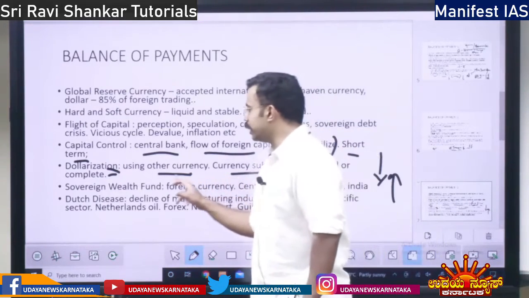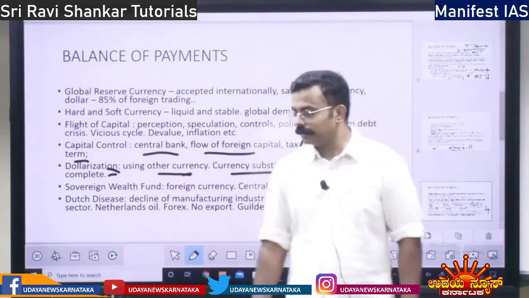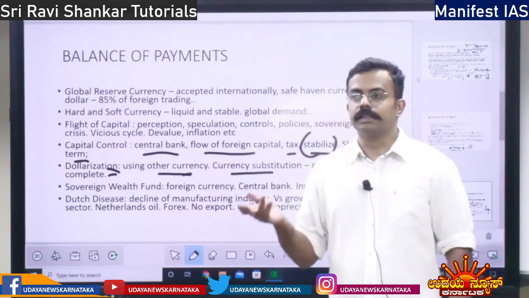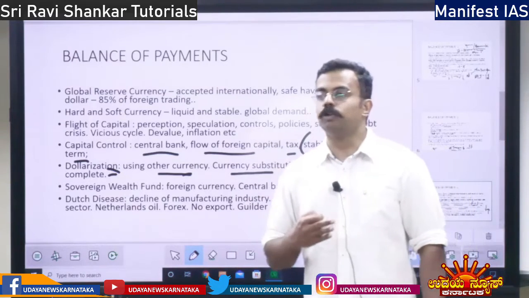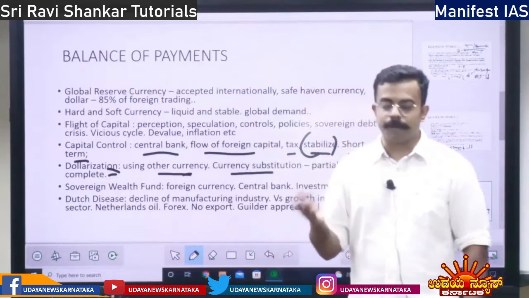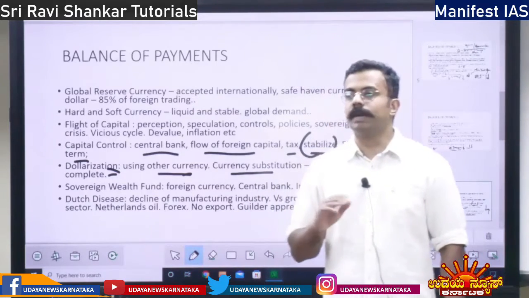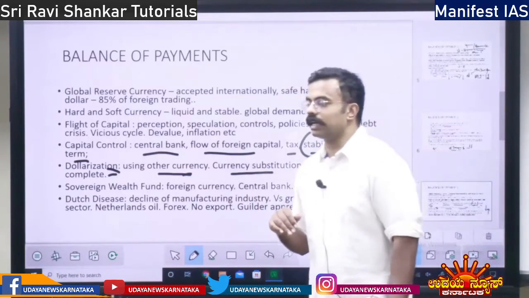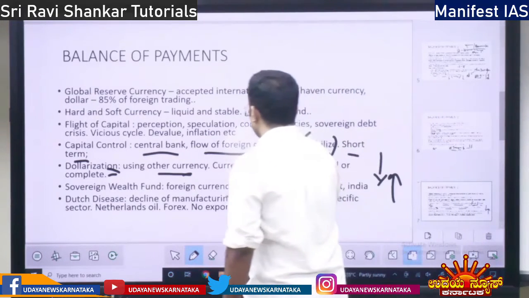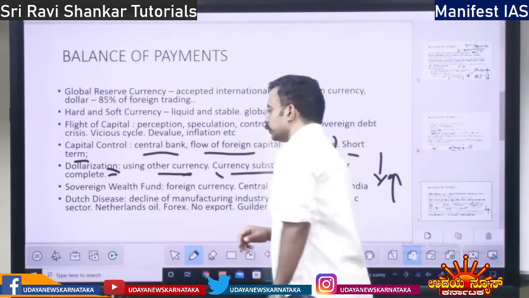So where do you see dollarization? Nepal, Bhutan: apart from their own currency, they hold Indian rupee as well. Even Mexico, in Mexico, not only Mexican currency, they hold dollar also. That is dollarization, right? Next you have currency substitution.